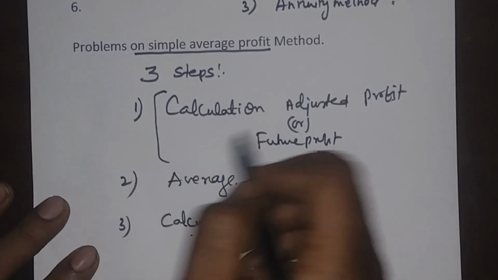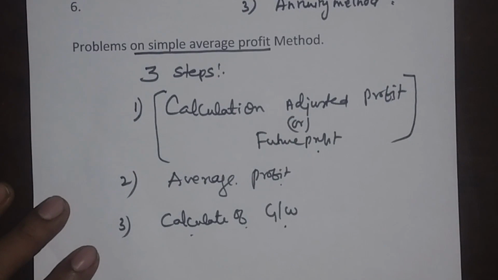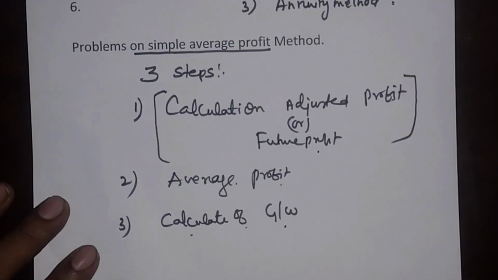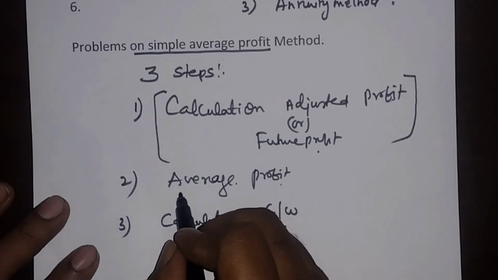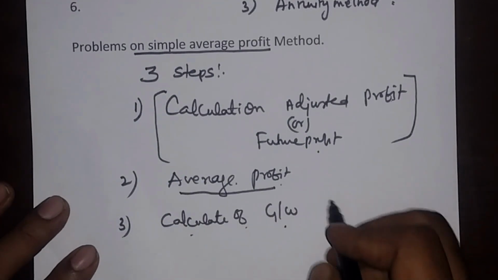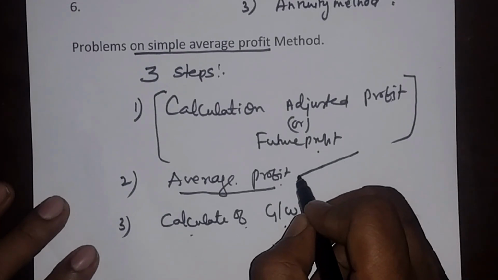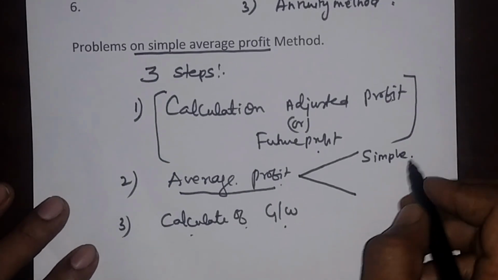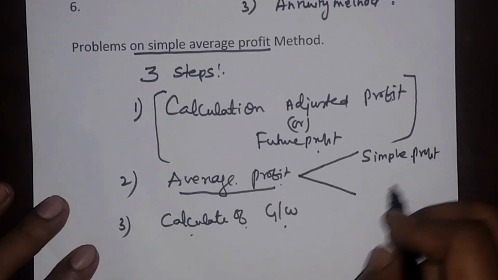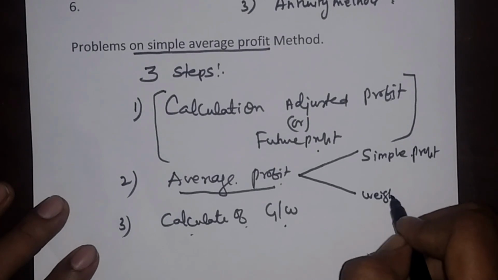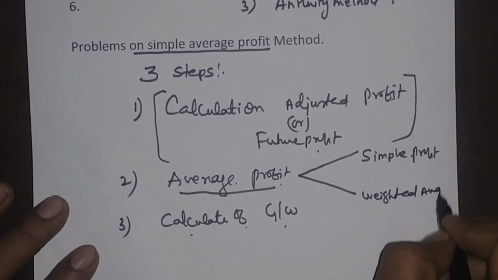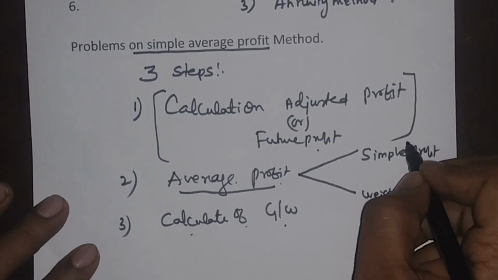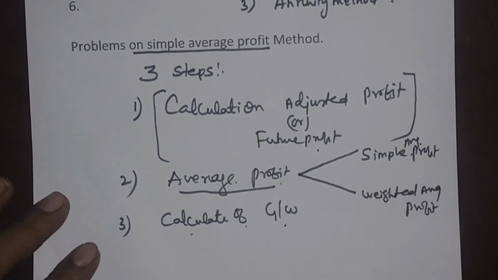The big process here is the calculation of adjusted profit or future profit. There is a format for this. And the next one is the average profit. In this average profit, we subdivide into two: one is the simple average profit, and the second one is the weighted average profit. What is the simple average profit and the weighted average profit?